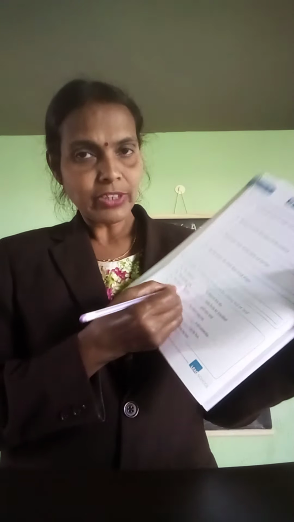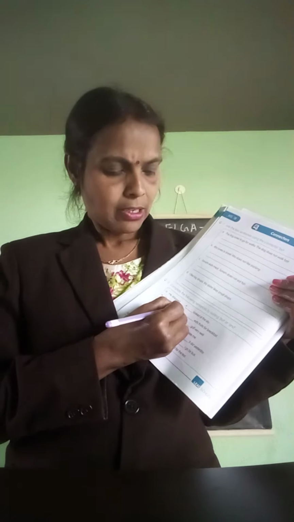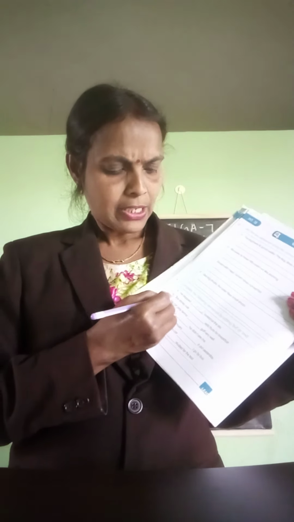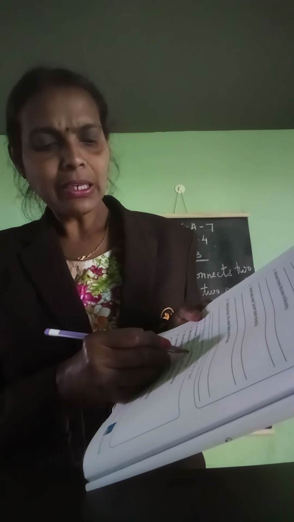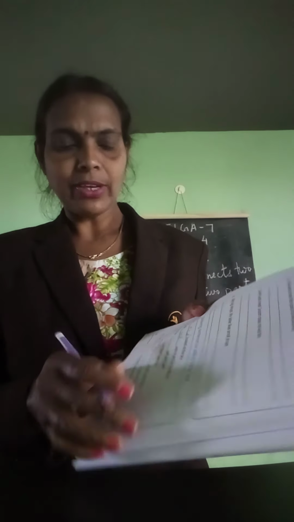You write and here. Next one. She drinks milk dash eat fruit for breakfast. She drinks milk and eats fruit for breakfast. You write and.